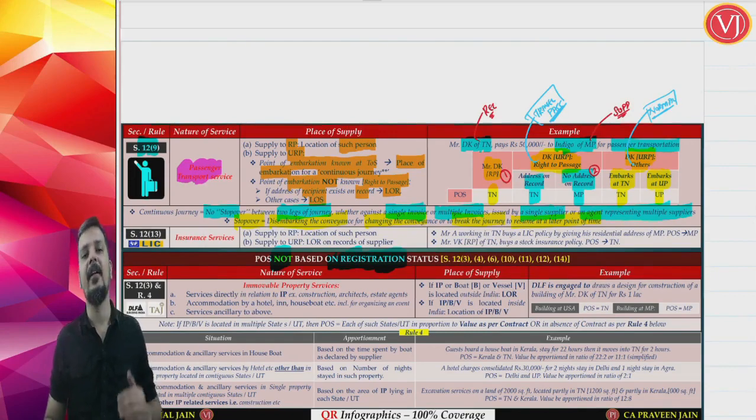If the passenger goes to Kolkata, takes a halt for 1 day or 2 days for doing some work, and then from Kolkata goes to Delhi, then there are two supplies. Instead of one supply of transportation of passengers from Goa to Delhi, there is one from Goa to Kolkata, and a second from Kolkata to Delhi.